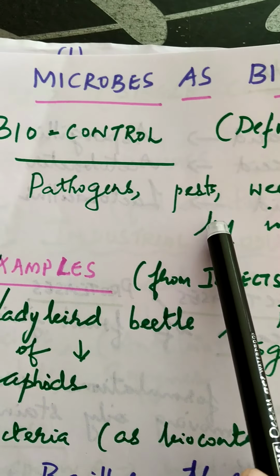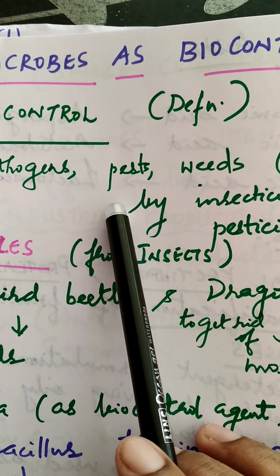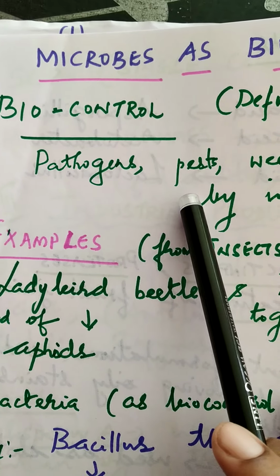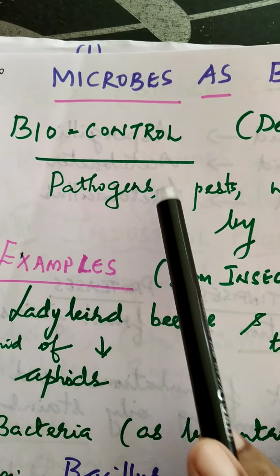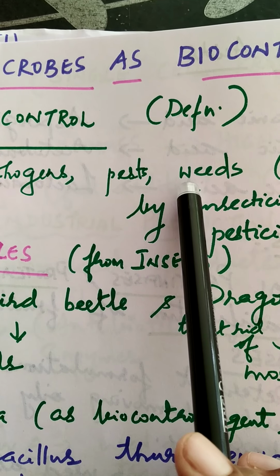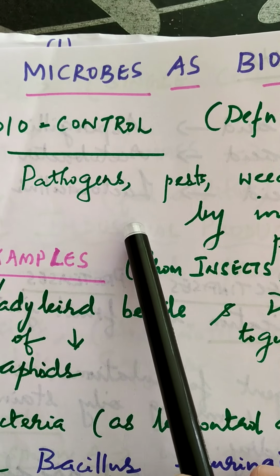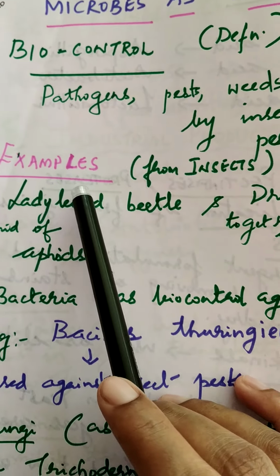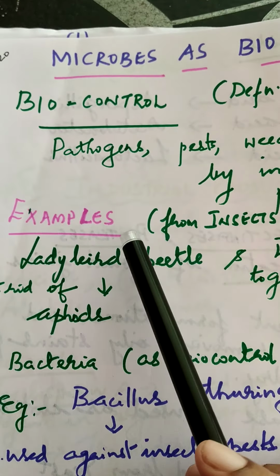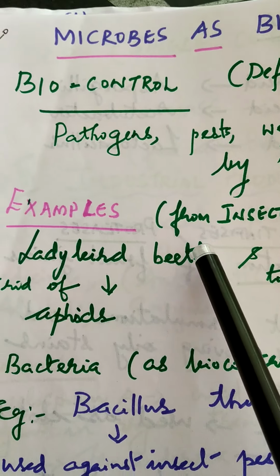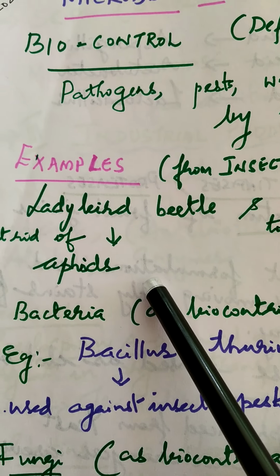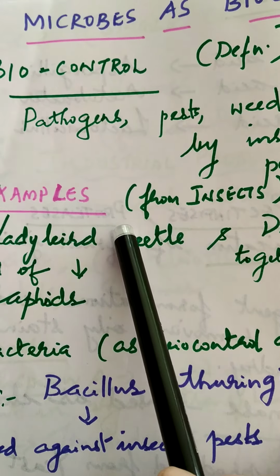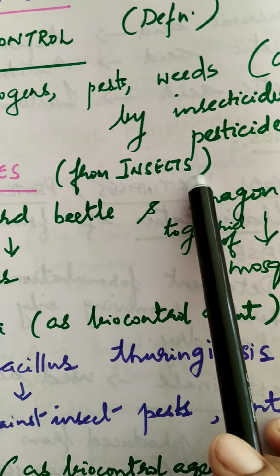So nowadays we apply certain microbes as biocides, or the microbes are being used for controlling pests and weeds, especially those which attack the crops. Now we can see some examples from different sectors. So we can use insects, bacteria, fungi, all these as biocontrol agents. So first the example is from the insects.